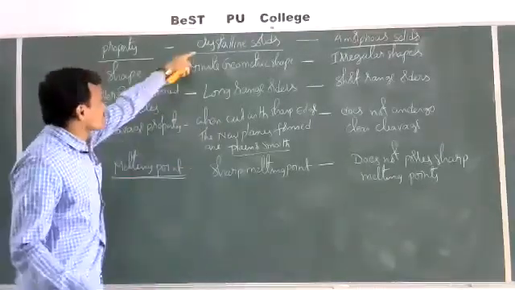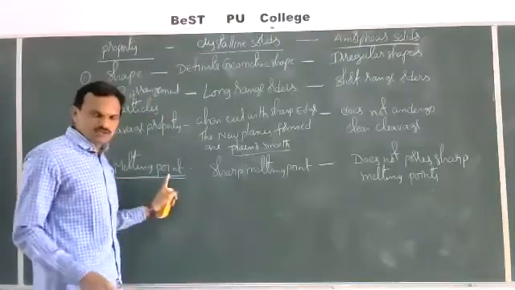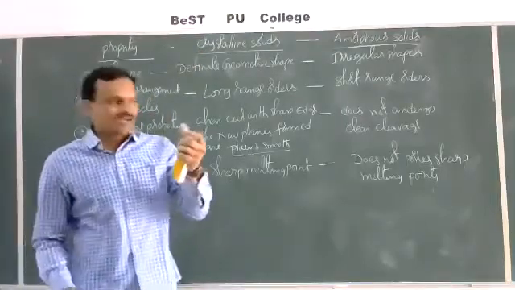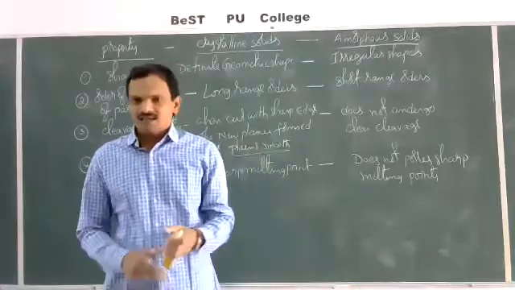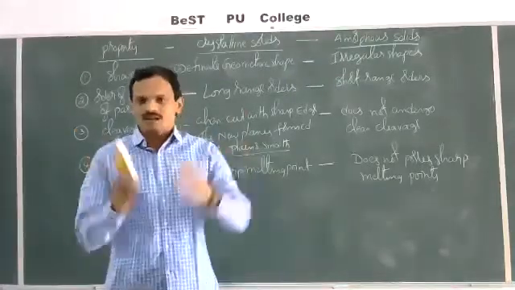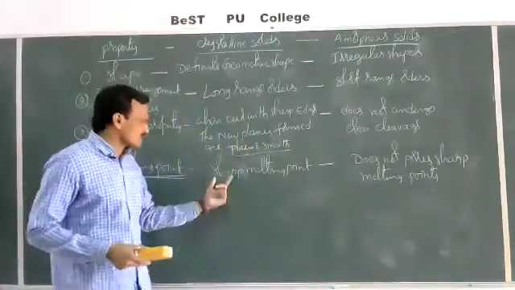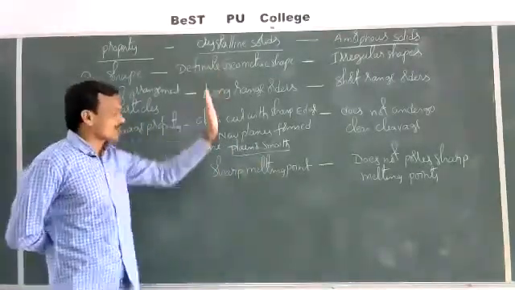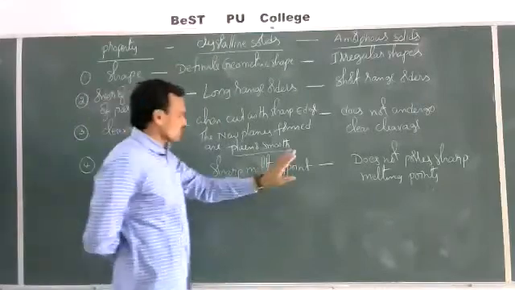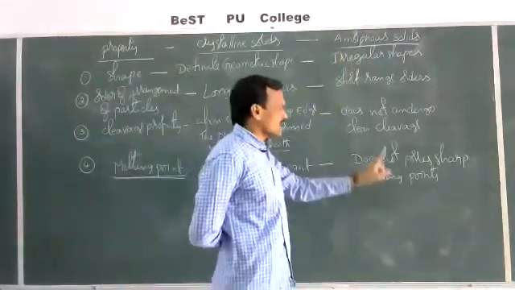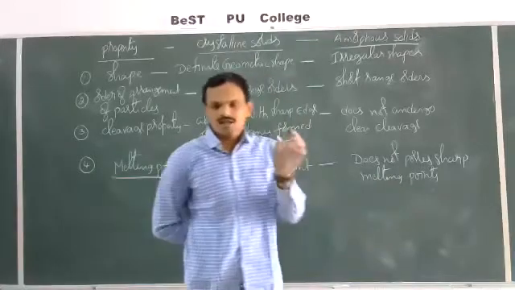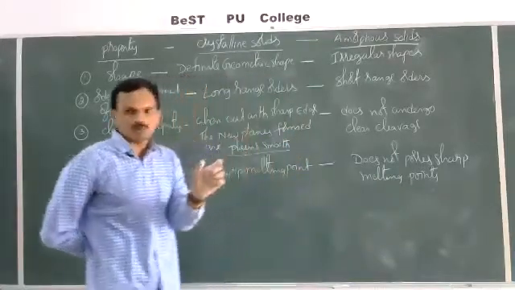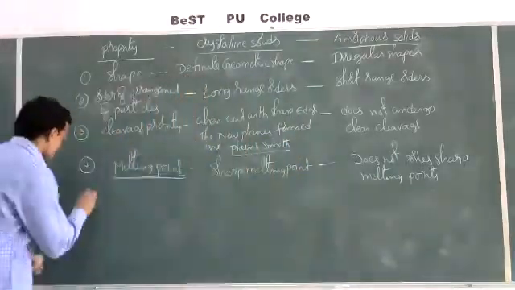In case of crystalline solids, at a particular temperature, by absorbing a definite amount of heat, they can overcome the attractive forces and convert from solid state to liquid state. So crystalline solids have sharp melting points, whereas amorphous solids do not. They possess a range of melting points. Right. Next one.